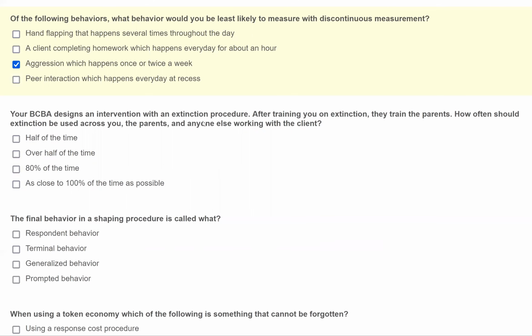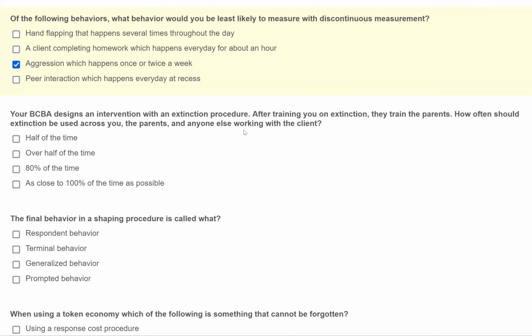Now, this question is specifically asking about an extinction procedure. And we know extinction is what? It's withholding reinforcement for a previously reinforced behavior. When you use extinction, it's extremely important that you implement extinction consistently, meaning as close to 100% of the time as possible.